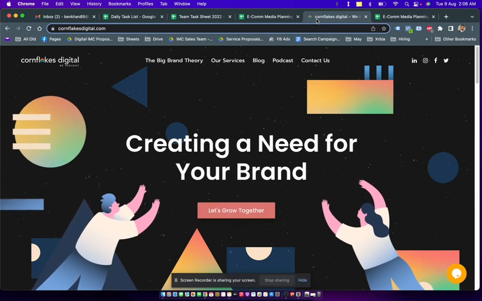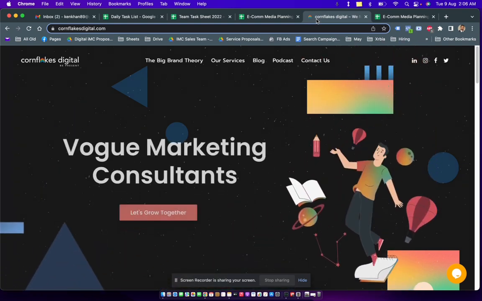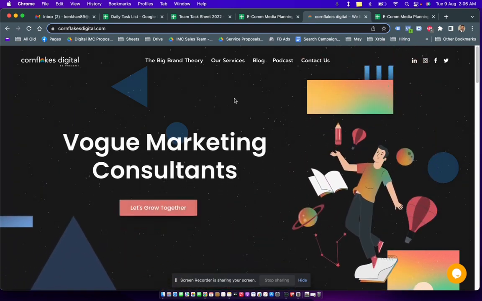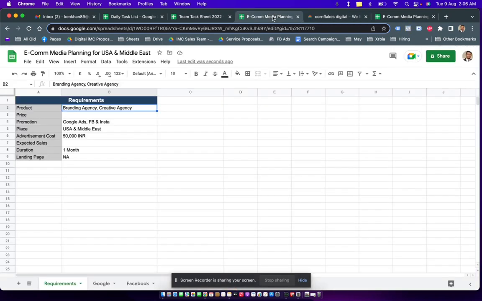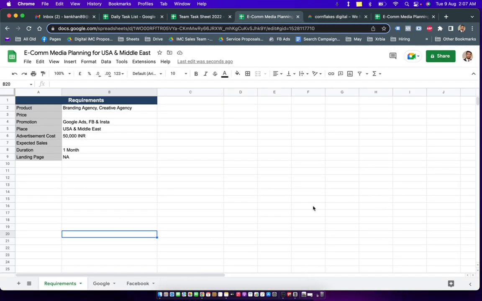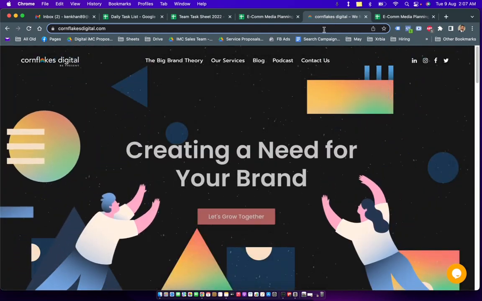Hi, so we're going to talk about making a plan for a company, and this company deals in services like branding and creatives. Now, I have a sheet available, and through this sheet, we will learn how to make a media plan for an agency or for a digital agency.